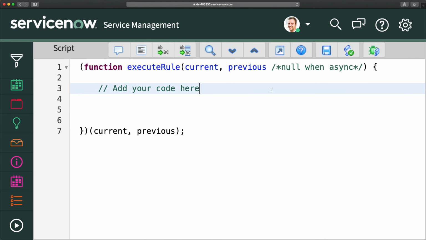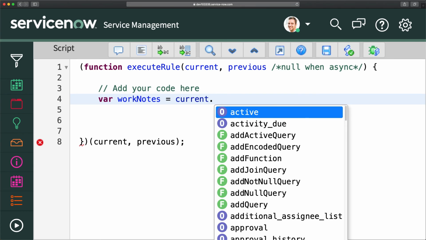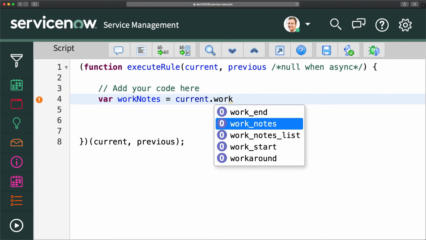So we will write our code now. I will start with, because I have to get the work notes first. So whenever it is changing, what I can do is just create a variable. So I will do work notes, maybe in caps WORK_NOTES, and I will do equal to current dot. Now here you have to first take work notes, but whatever the last work note you have, that is something you have to push to the parent problem record.